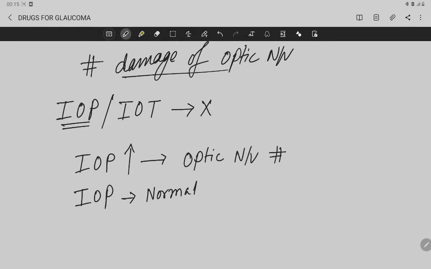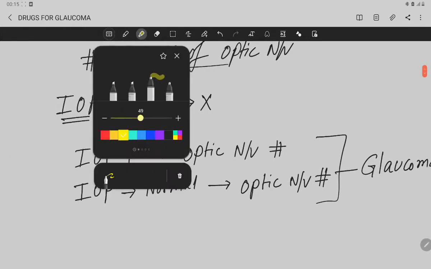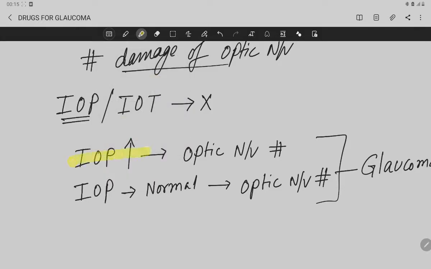In fact, even if the intraocular pressure is normal, there is also optic nerve degeneration, both causing glaucoma. So whether the intraocular pressure rises or is normal, it does not matter for glaucoma.